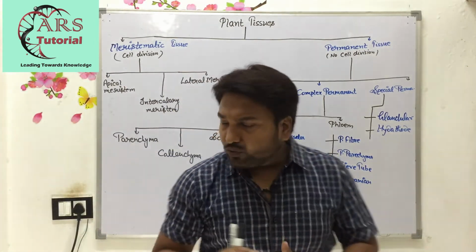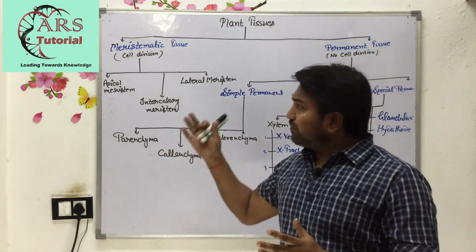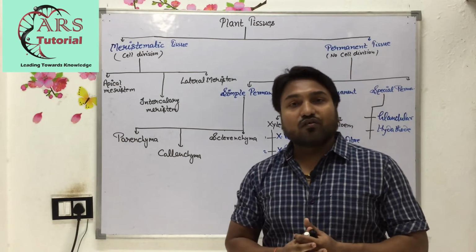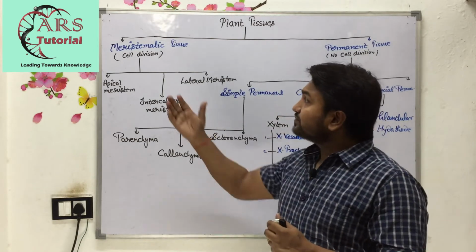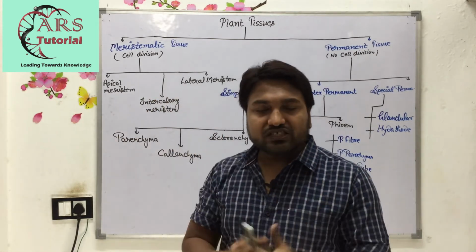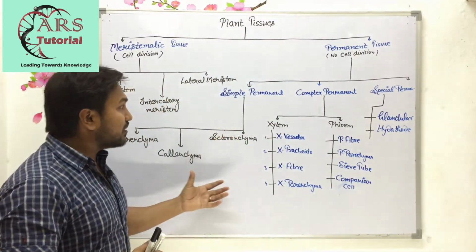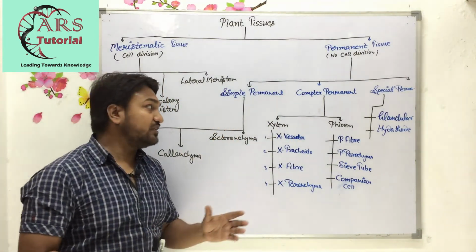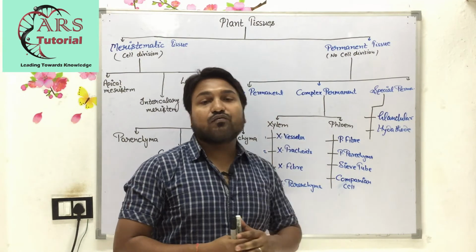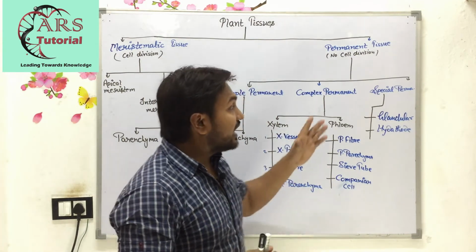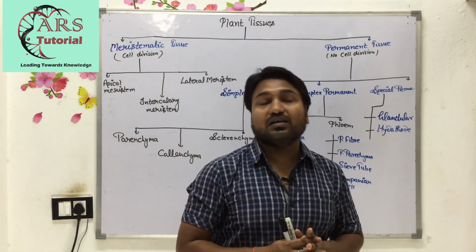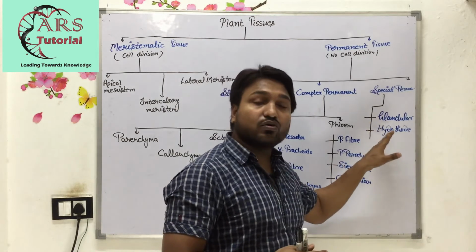एक ओवरव्यू इन सब के बारे में हम आपको बता दें कि जो मेरिस्टेमेटिक टिश्यू है, meristematic tissues are found in the growing region of the plant. Sorry, these tissues are responsible for growth in plants. इन तीनों के फंक्शन अलग अलग हैं जो हम नेक्स्ट वीडियो में पढ़ेंगे. And simple permanent tissues are responsible for protection, complex xylem is responsible for the transportation of water, phloem is responsible for the transportation of food material, and special permanent tissue is responsible for the excretion of waste material from the plants. So it is of three types: glandular, hydathode and laticiferous.